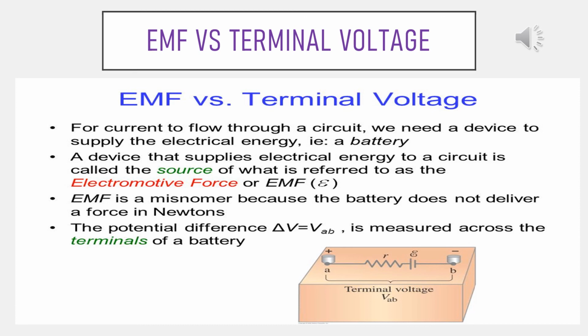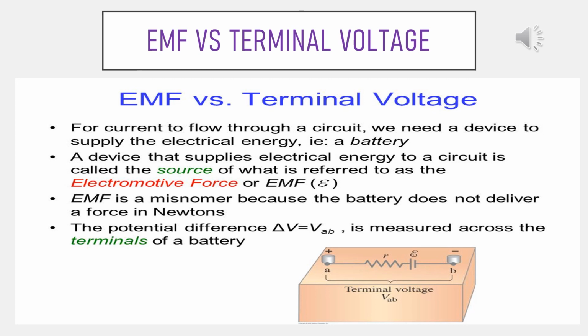Now, last but not the least topic of this slide, EMF versus terminal voltage. For current to flow through a circuit, we need a device to supply the electrical energy, that is a battery. A device that supplies electrical energy to a circuit is called the source of what is referred to as the electromotive force or EMF, that is E. EMF is a misnomer because the battery does not deliver a force in newtons.